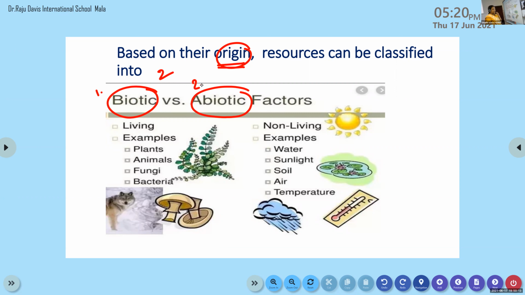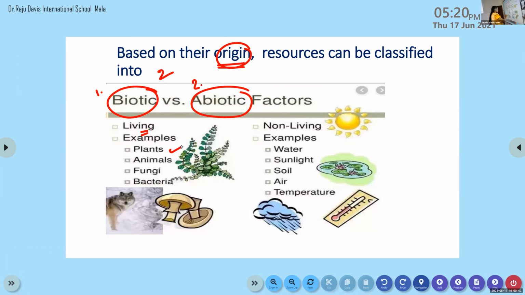I think it is very easy because you have been learning it from your childhood, isn't it? Biotic means living. Biotic factors are the living organisms in the ecosystem. It has life.